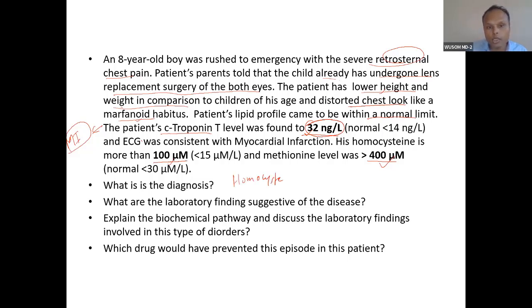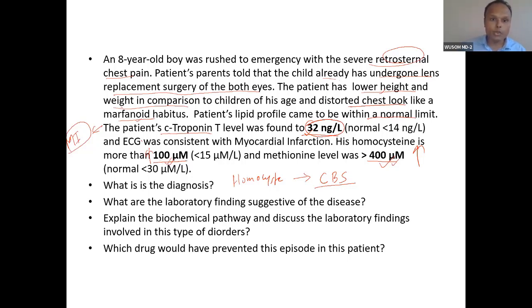And I told you if both are high, then this homocysteinuria is most probably because of cystathionine beta synthase. If methionine is high and homocysteine is high, then it is most probably because of cystathionine beta synthase. What is the laboratory finding suggestive of the diagnosis? You can see these two are the laboratory findings. Homocysteine is also high, methionine is also high.